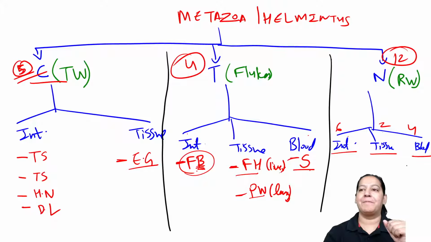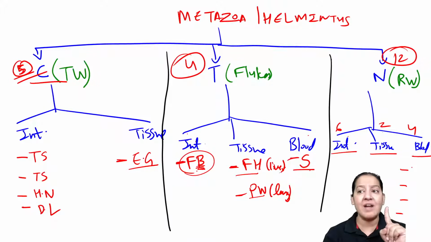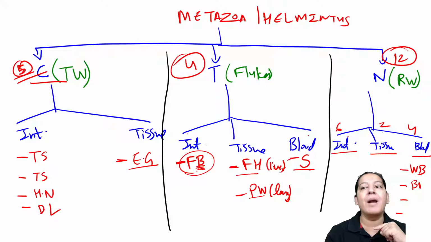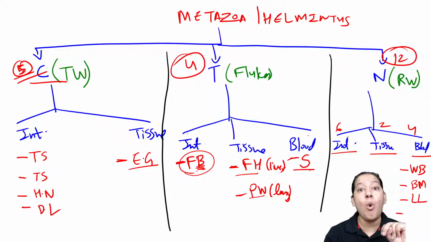Let me start with blood. Blood में 4 हैं. I found them very easy. Wuchereria bancrofti, which causes elephantiasis, हाथी पैर. The second one is Brugia malayi. The third one is Loa loa. And the fourth one is Onchocerca volvulus.